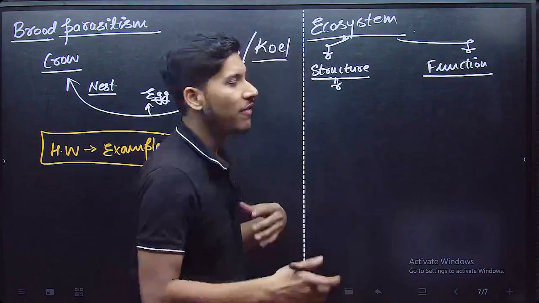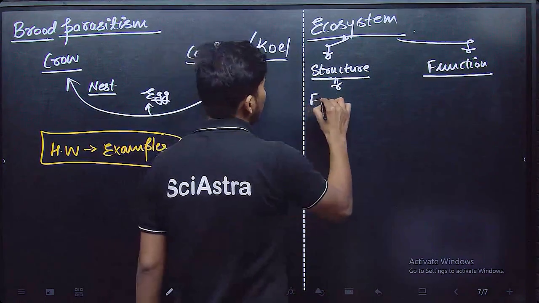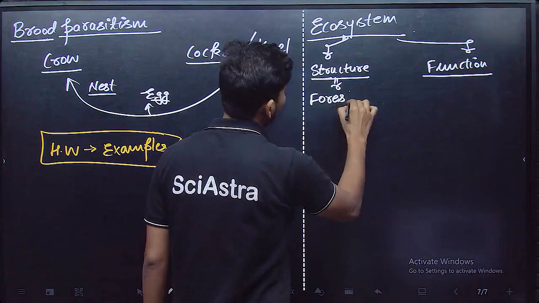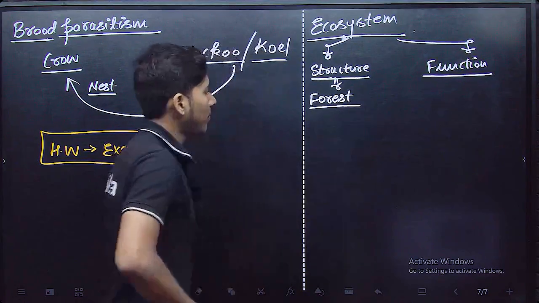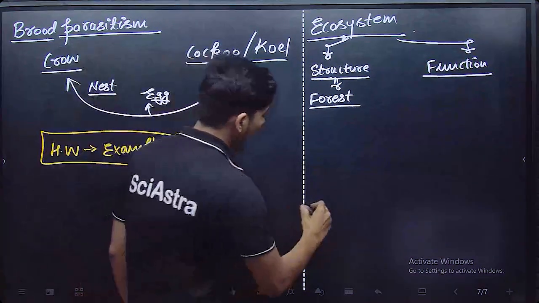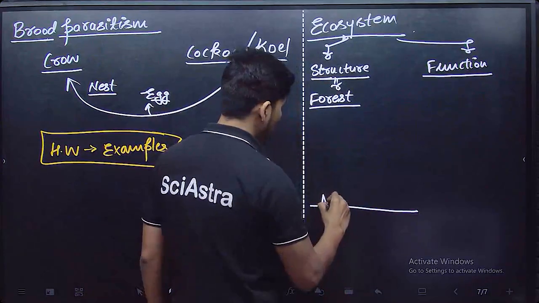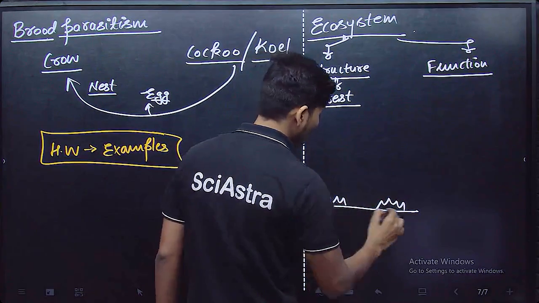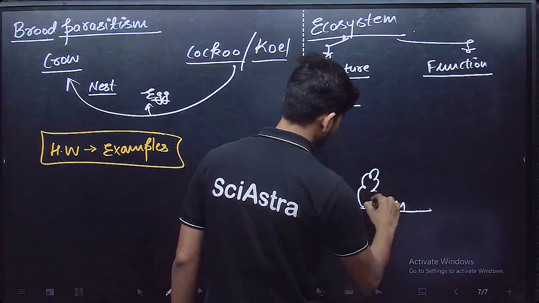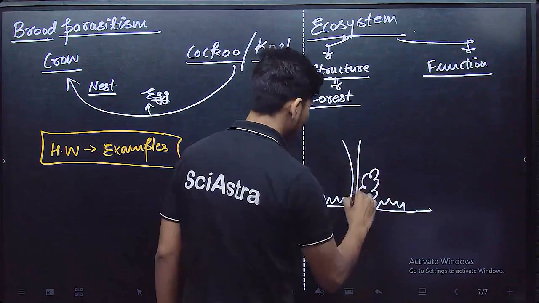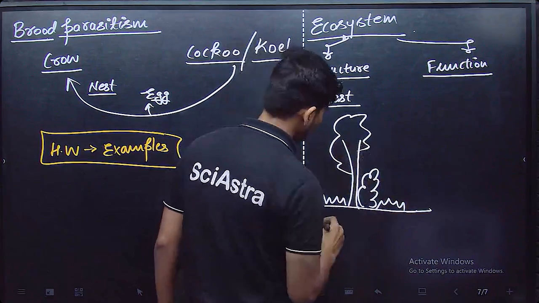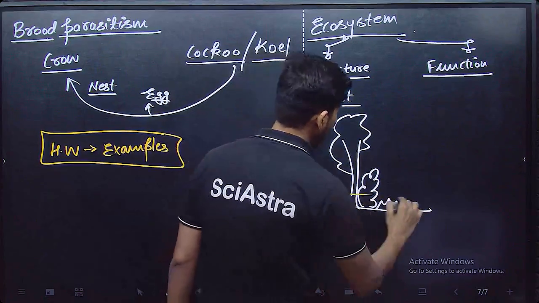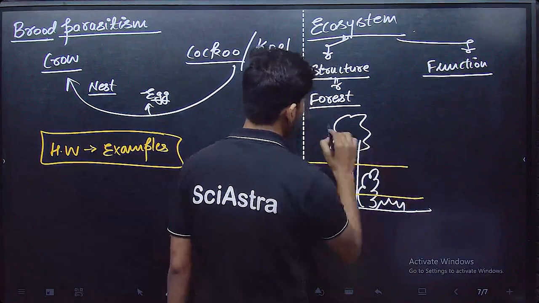So basically we are mainly concerned about forest ecosystem. In a forest ecosystem we have small herbs, we have large shrubs, and we have large trees. So we can classify this whole forest into three parts: 1, 2, and 3.